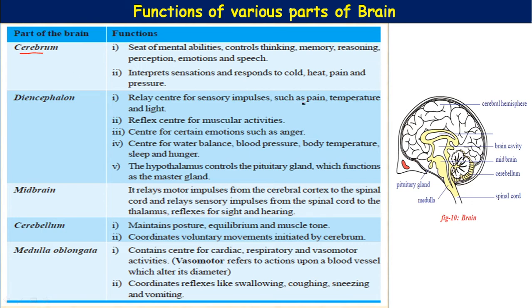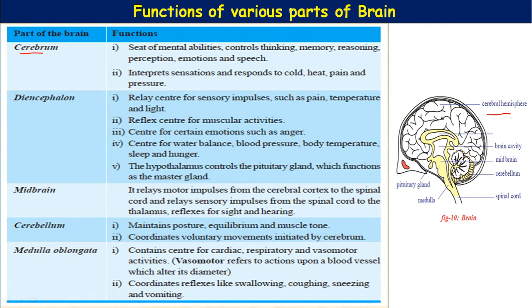It is divided into two hemispheres, right and left cerebral hemispheres. These are connected together by a sheet of nerve fibers called the corpus callosum. The wall of the cerebrum has two regions.